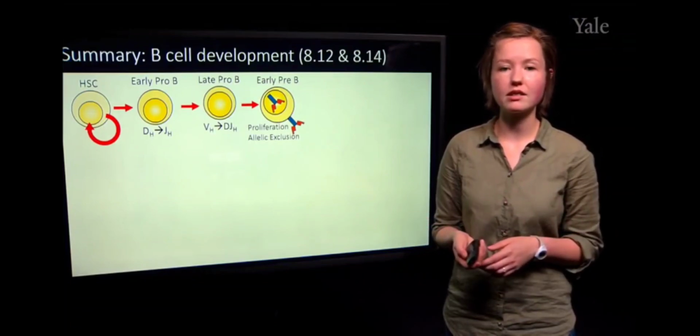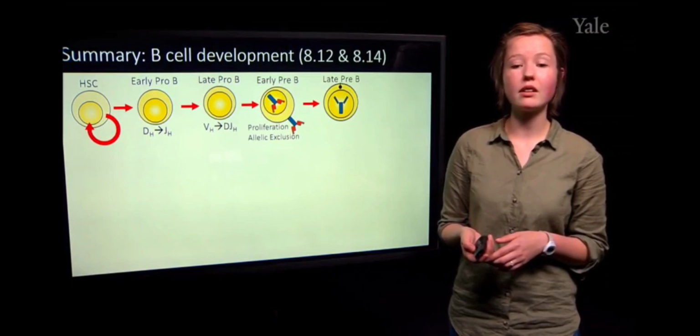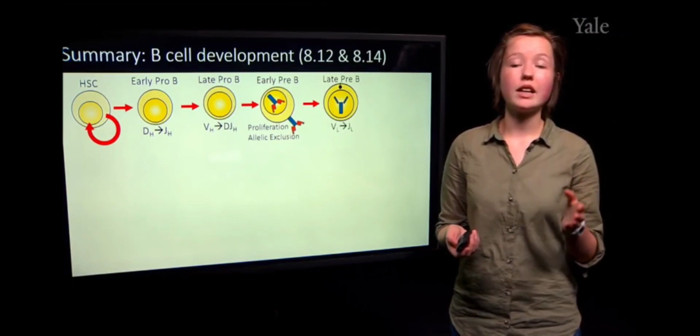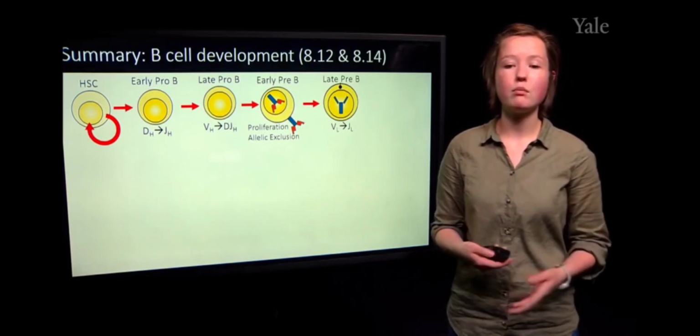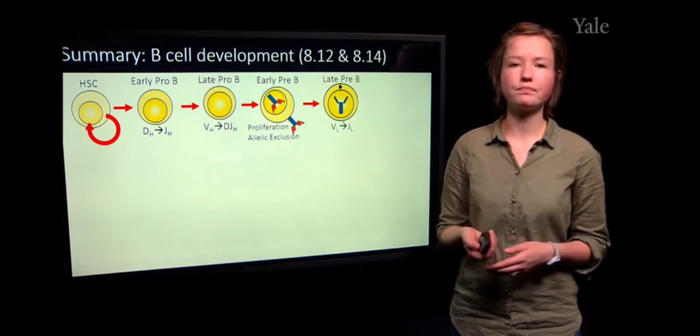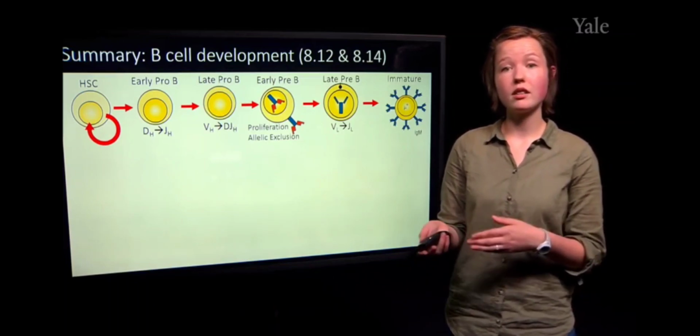Then we move to the late pre-B cell stage, in which we have light chain rearrangement that will start with the kappa chain and then move to the lambda chain. Then we move to the immature B cell stage, at which point we have...